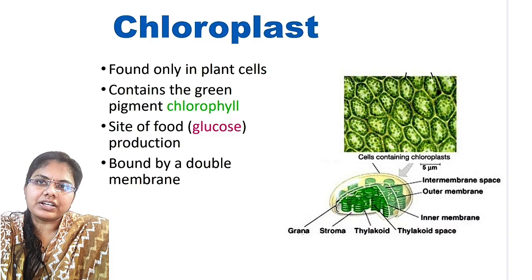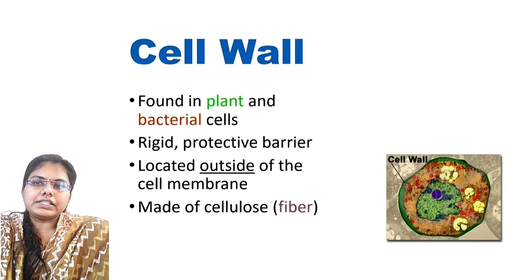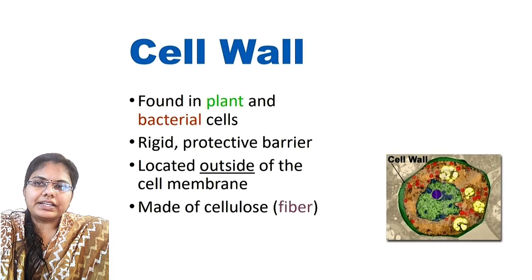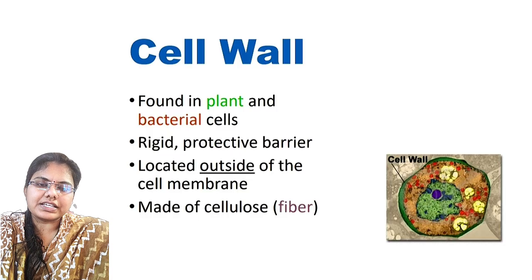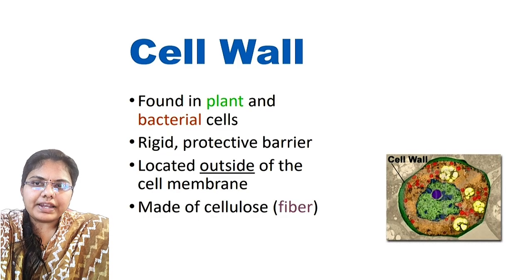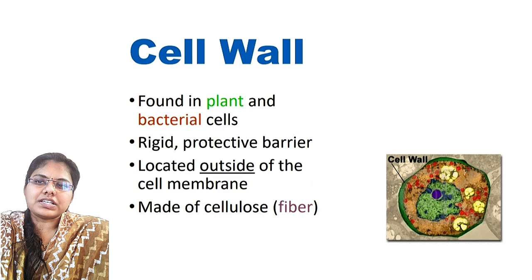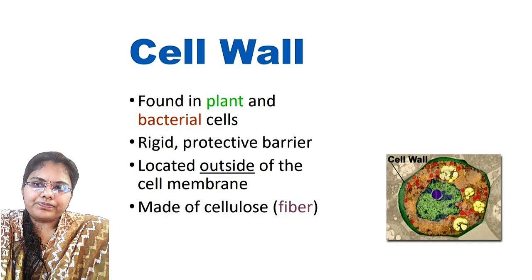The next cell organelle is the cell wall. It is found in plant and bacterial cells. It is a rigid, protective barrier. It is located outside of the cell membrane. It is made up of cellulose. It is also known as the fiber.